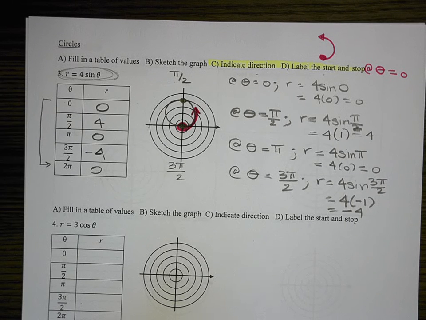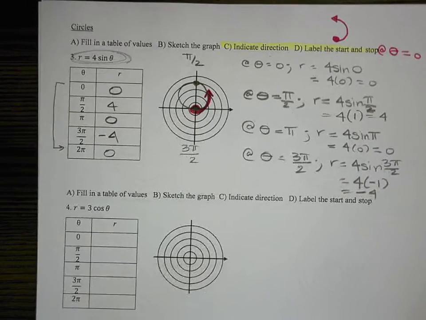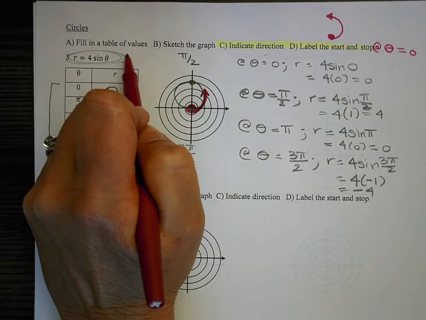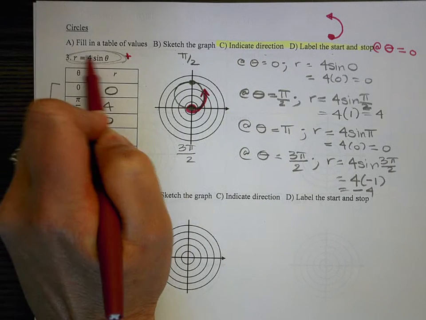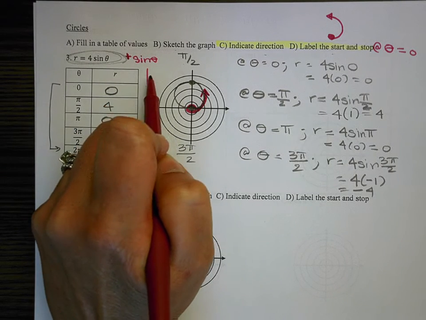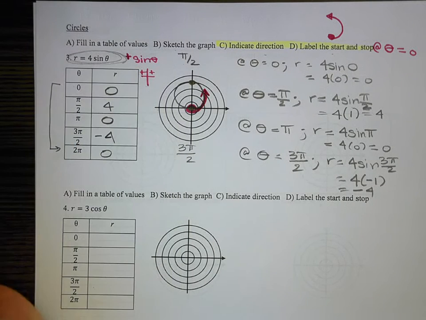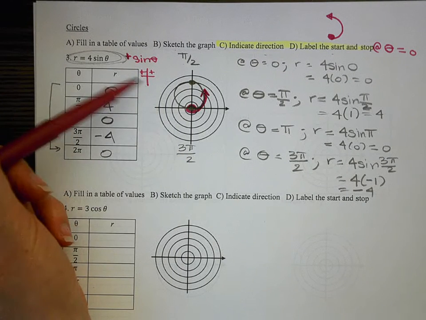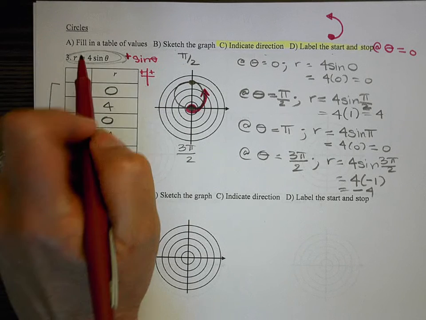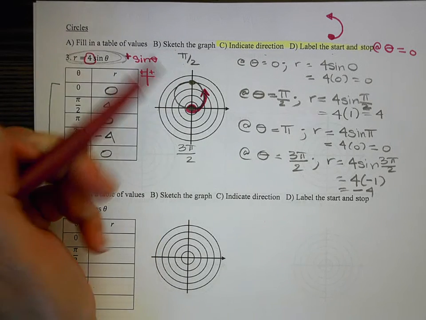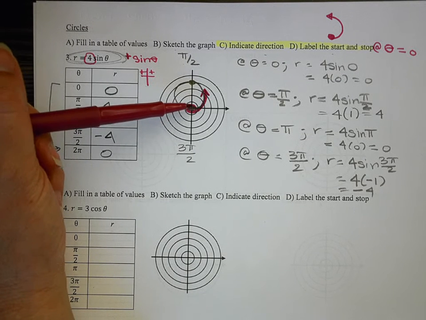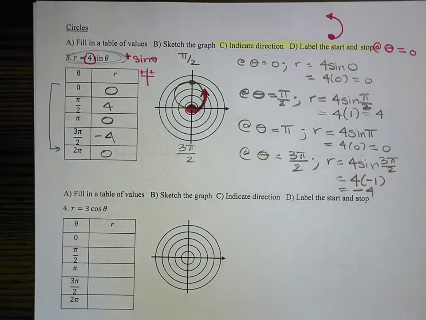So how would I do this without the table of values? If I look at this, I see that I have 4 sine of theta, and that is a positive value, right? And because it's sine, if I think about where sine is positive, it's positive up here. So the bulk of my graph, or in this case all of my graph, is going to be in quadrants 1 and 2. And then the 4 here is the diameter. So I just need to draw a circle up in quadrants 1 and 2 that has a diameter of 4. So 1, 2, 3, 4. And that's the way I can graph it as well.